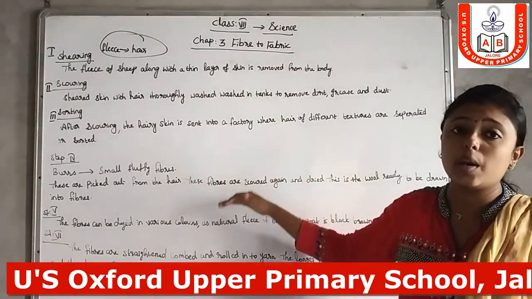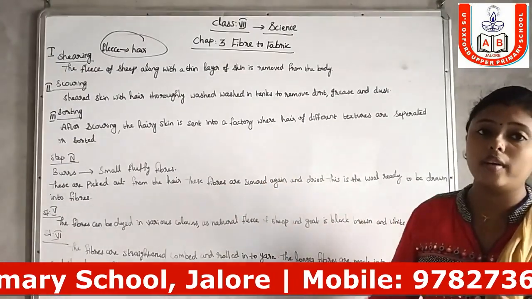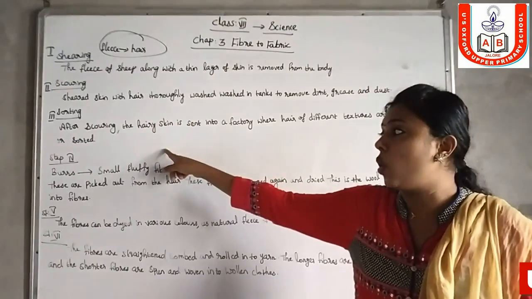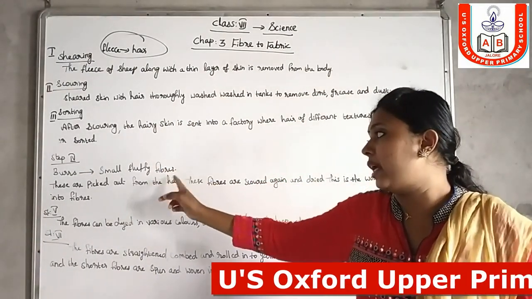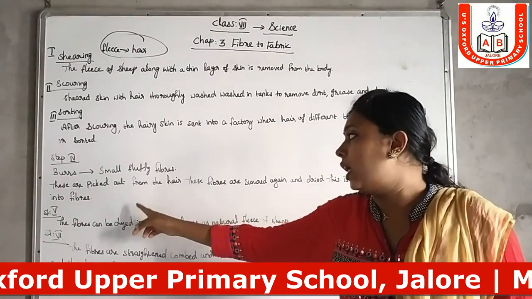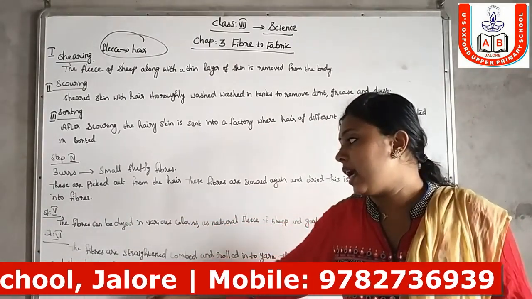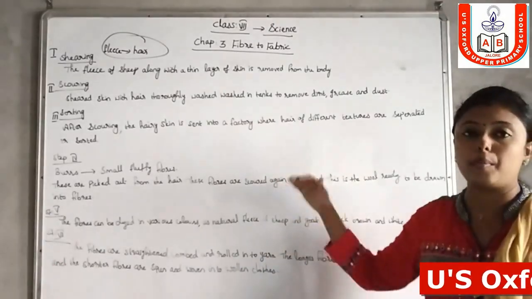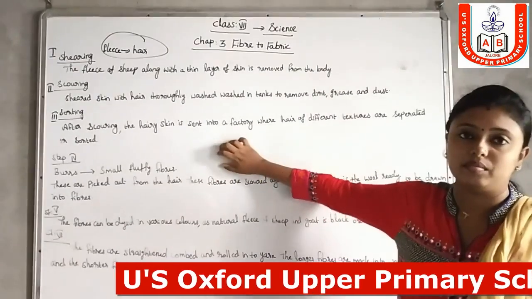So these are the main processes that include the making of wool: shearing, scouring, sorting, picking burrs, dyeing, and the processing of wool. These are the main steps of the processing of wool.